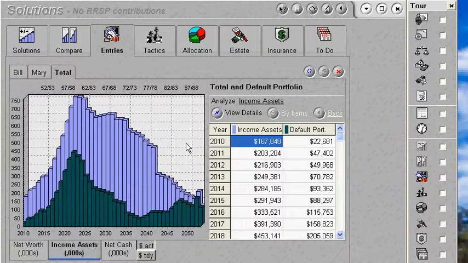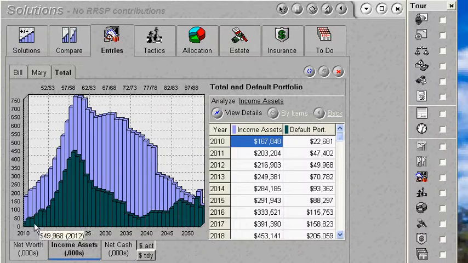Bill and Mary have been making RRSP contributions, but now they're questioning whether they should continue to make them. So let's take a look. What we're looking at right now are their income assets. The blue represents their RRSPs and their non-registered investments, and the green is just the non-registered investments. So we can see here in 2010 they've got about $22,000 of non-registered money, and in total they've got $167,000.